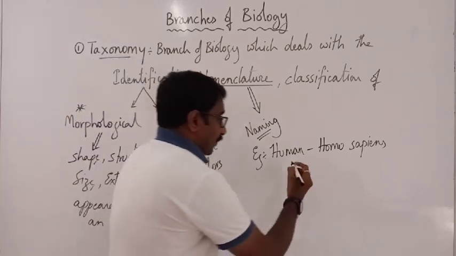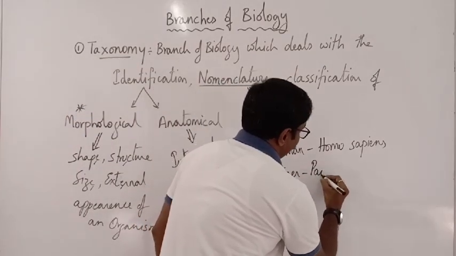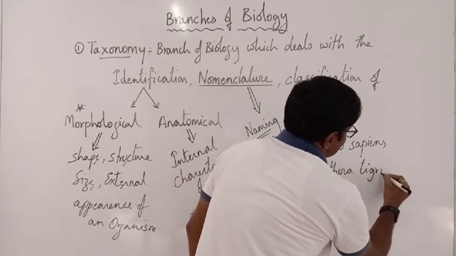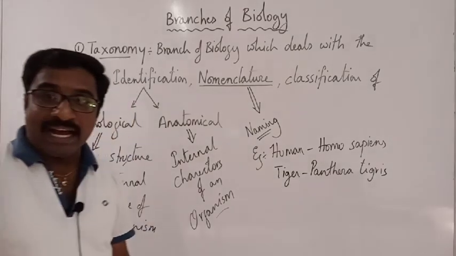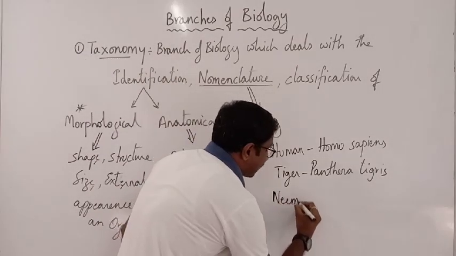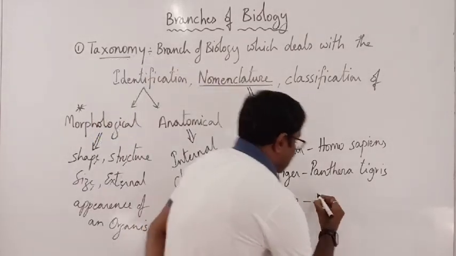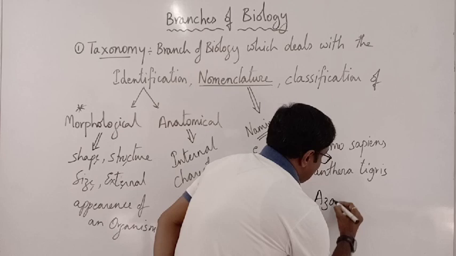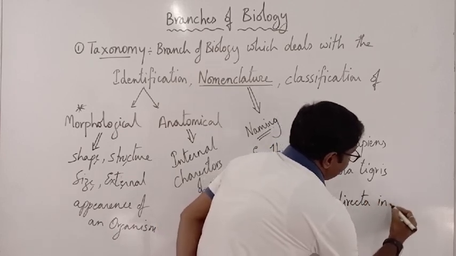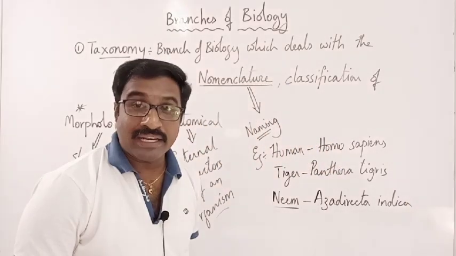Simple example: tiger, if I tell, I am using the words Panthera tigris. If I am talking about the neem plant, it is Azadirachta indica.